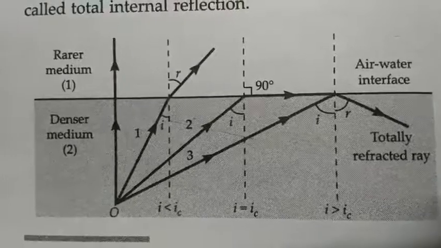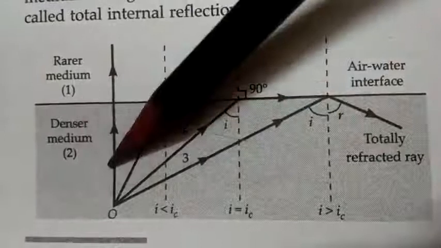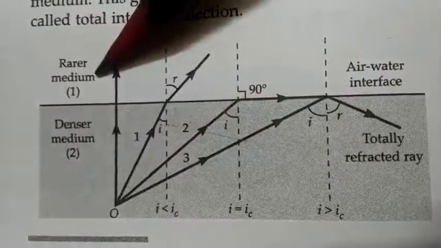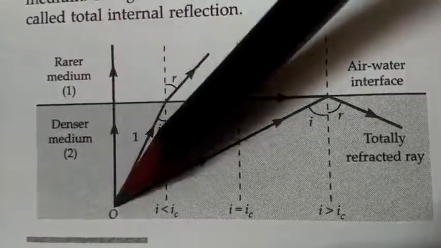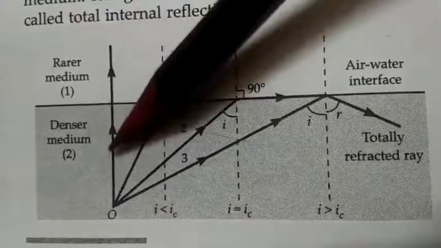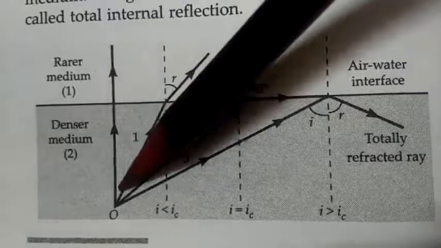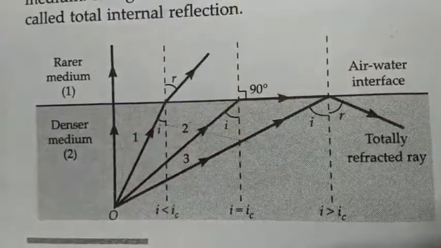Here in front of you, you can see one diagram. This is denser medium and this is rarer medium. The light ray is going from denser medium to rarer medium. This arrow sign you can see. The light ray is going from denser to rarer medium.